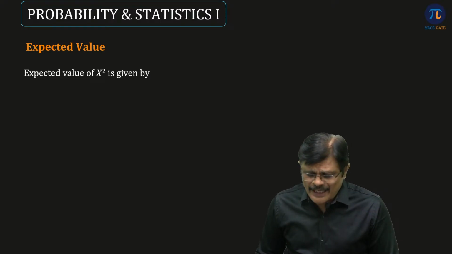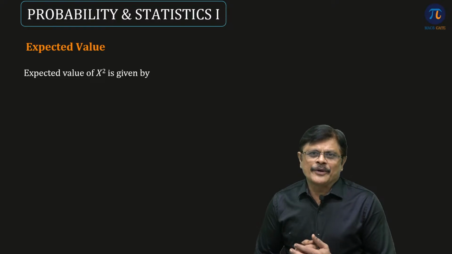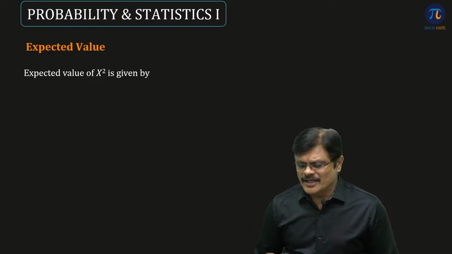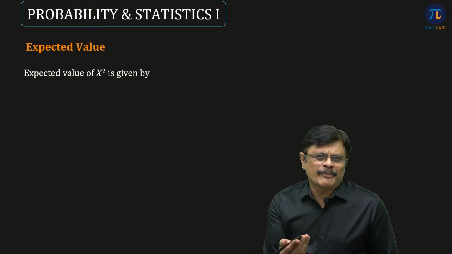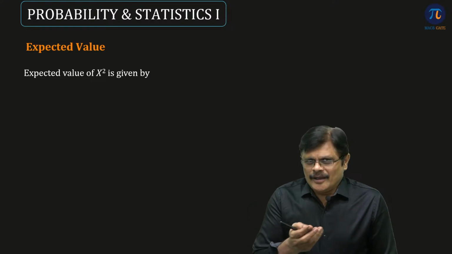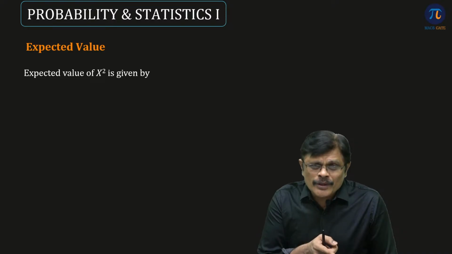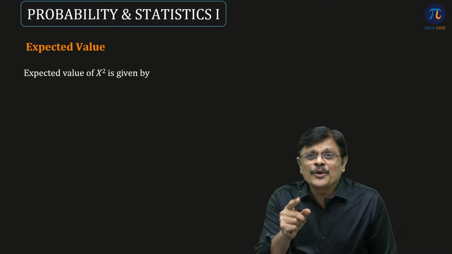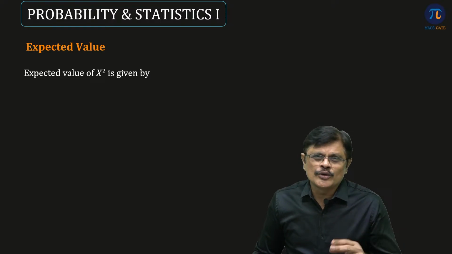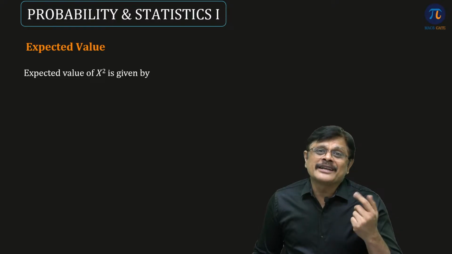Now we can also have the definition for expected value of x square. Now you may have a doubt, like when do we need to find expected value of x square. Suppose you and your friend are playing a game, where you need to roll a dice. Your friend says whatever number you roll, the square of that amount you will get. Suppose if you roll 1, you get 1 rupee. If you roll 2, you get 4 rupees. If you roll 3, you get 9 rupees.